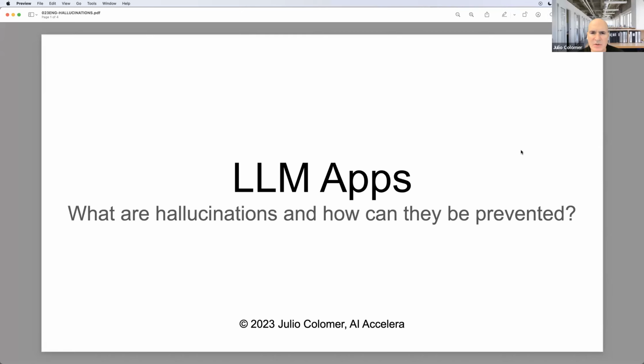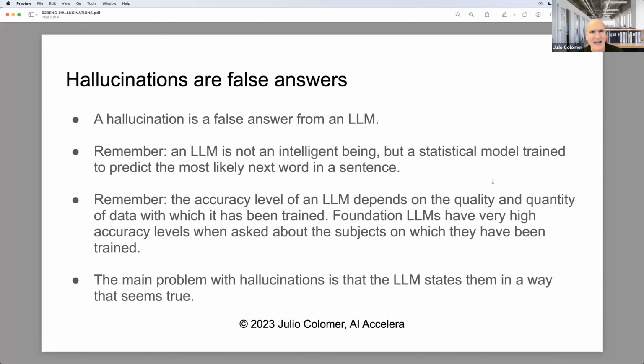What are hallucinations and how can they be prevented? Hallucinations are false answers from LLMs. Remember that an LLM is not an intelligent being, but a statistical model trained to predict the most likely next word in a sentence. Remember that the accuracy level of an LLM depends on the quality and quantity of the data with which it has been trained.